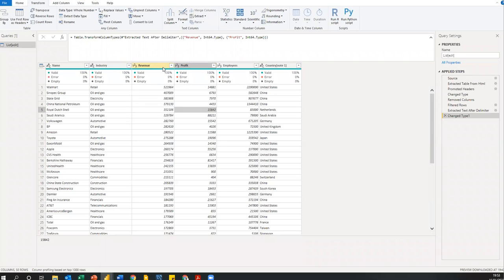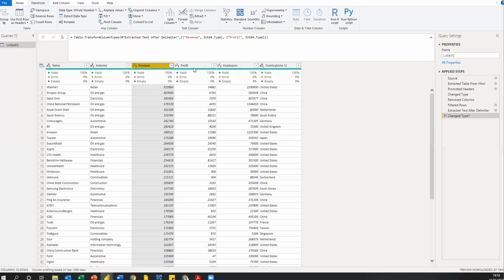Now, don't forget what I said earlier, that these values are in USD, in millions. So what that means is that I need to add something to these two columns that is going to show that they are real values, because I cannot be showing 523,964. This is actually supposed to be $1 million, okay?